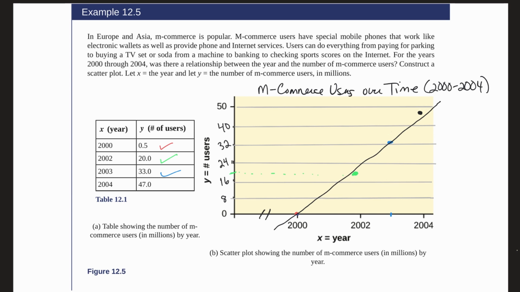In this example, there is no figure for 2001, but because we have the data for all the other years, if I were to go to 2001, say about right here, and then go up to where the line is, right about here, we could make a pretty good prediction that the number of users in 2001 was, say, right around maybe 12 million for 2001.